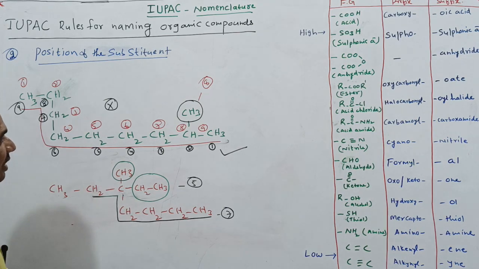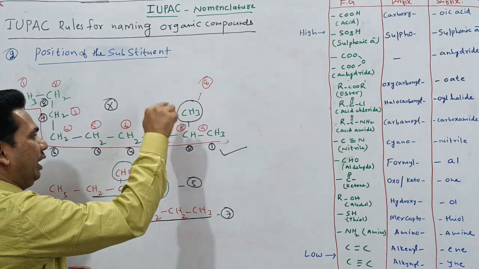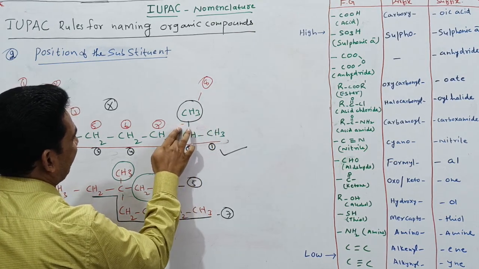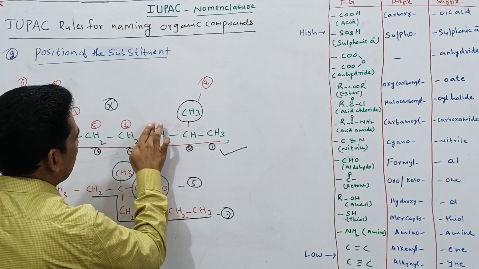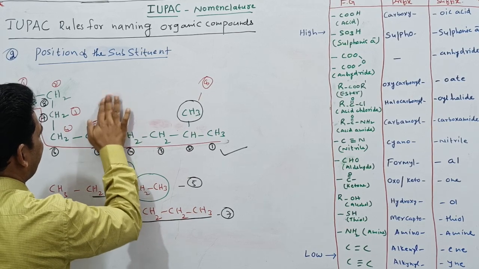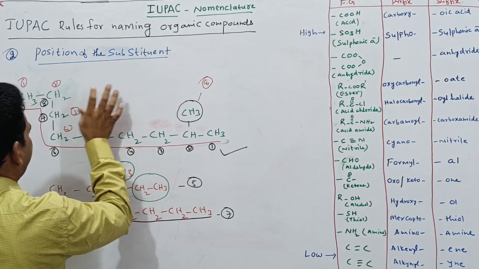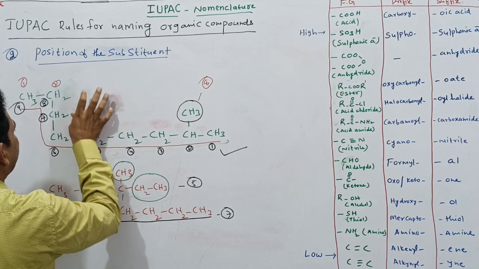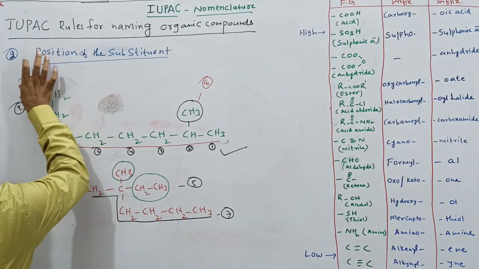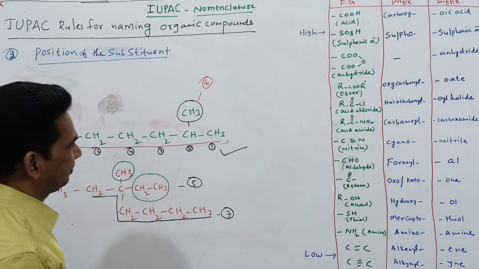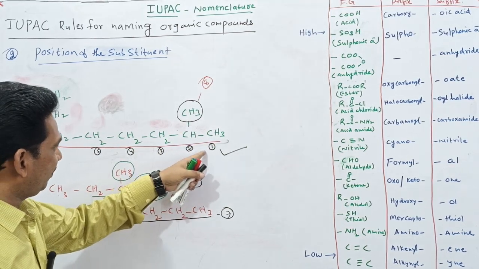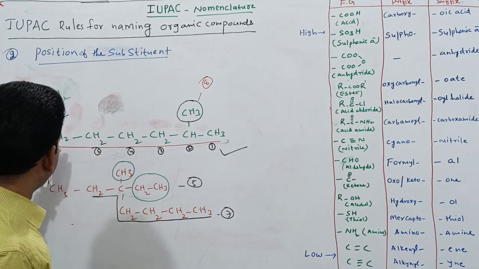Always we have to see that the substituent gets the lowest possible number. That's why I have to go towards that end which has the substituent. Generally for any compound you take, whichever end the substituent is near to, we have to start the numbering from that end. The substituent is near to this end, that's why I started the numbering from 1, 2, 3, 4, 5, 6, 7, 8, 9.